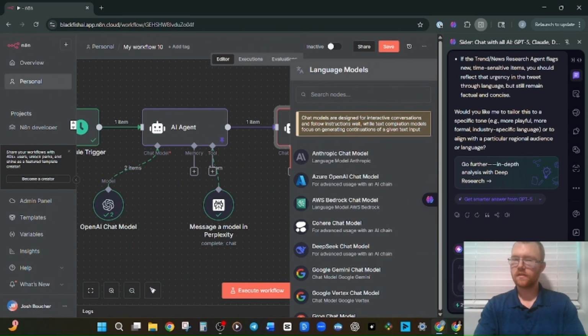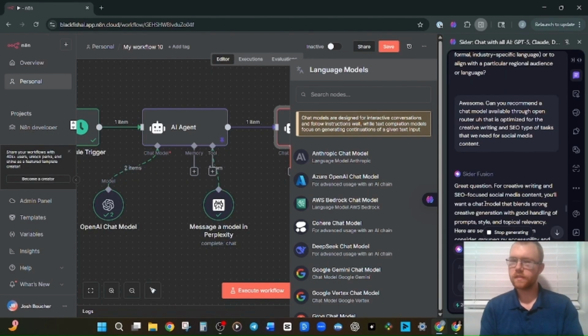Oh, I forgot. Awesome. Can you recommend a chat model available through OpenRouter that is optimized for the creative writing and SEO type of tasks that we need for social media content?